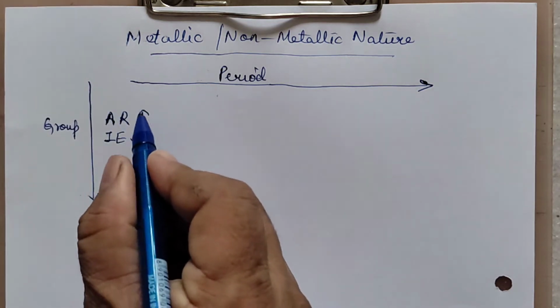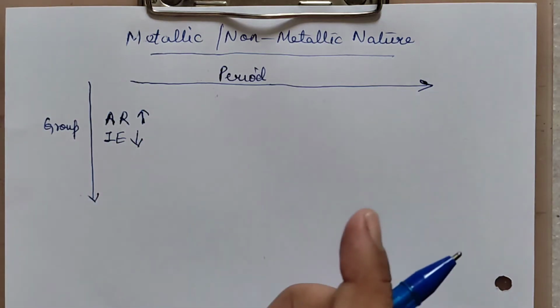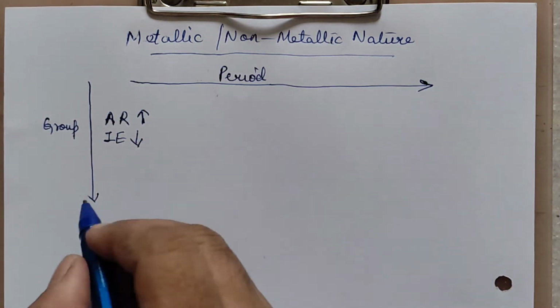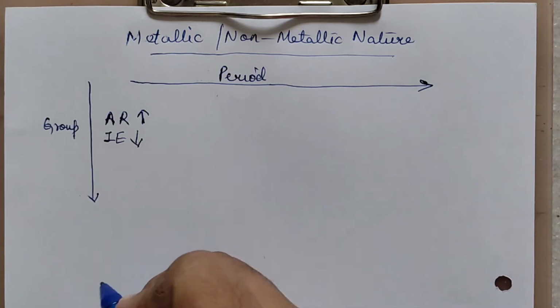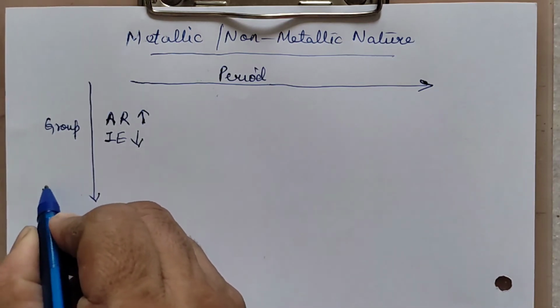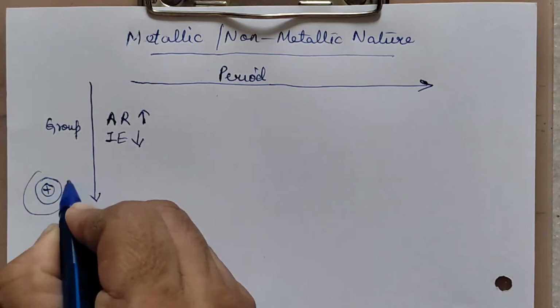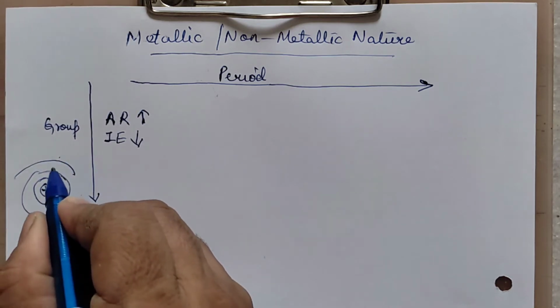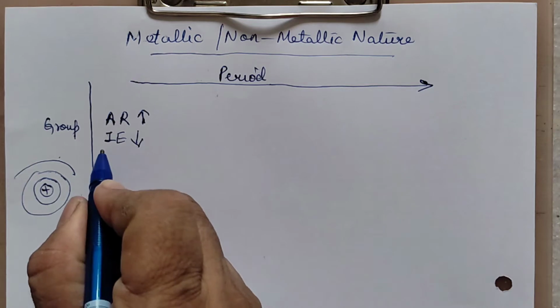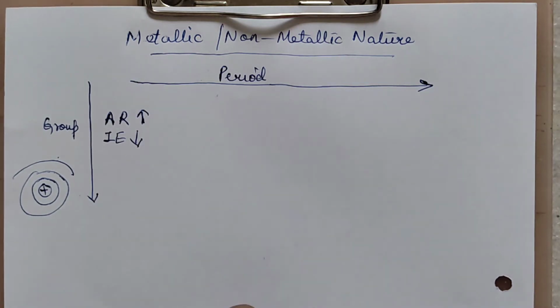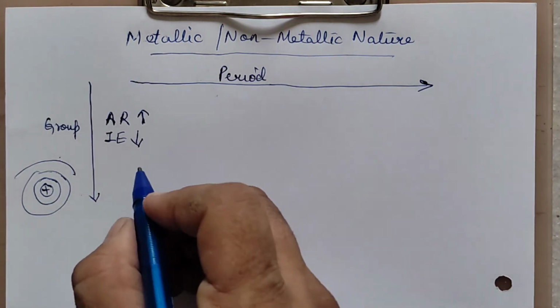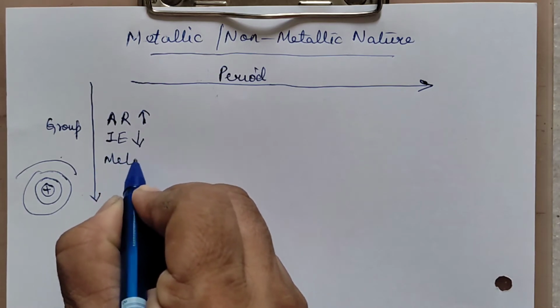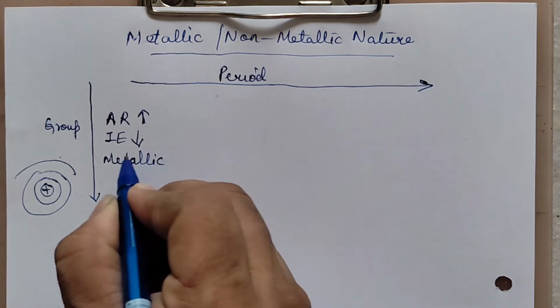Because if the size of the atom is big, that means what will happen? The distance between the nucleus and the valence shell will be more. Radii is more, that means ionization energy will be less. If ionization energy is less, we can say that the metallic nature increases.